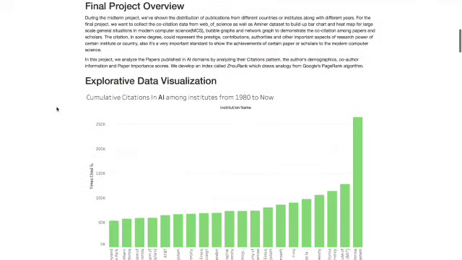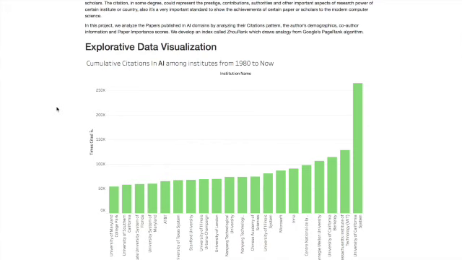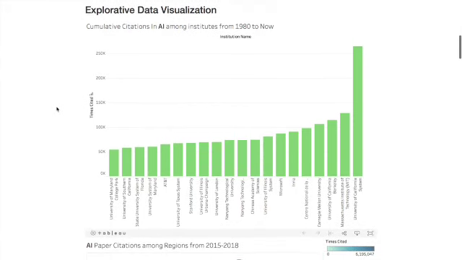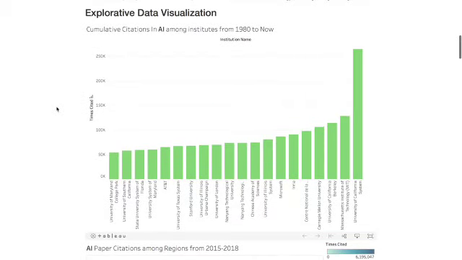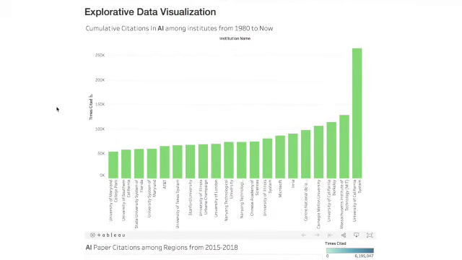So first, let's focus on the large scales. We build two graphs. One is a bar chart and another one is a heat map. For the bar chart, we have the data for the cumulative citations in AI along the institutes from the 1980s to now.